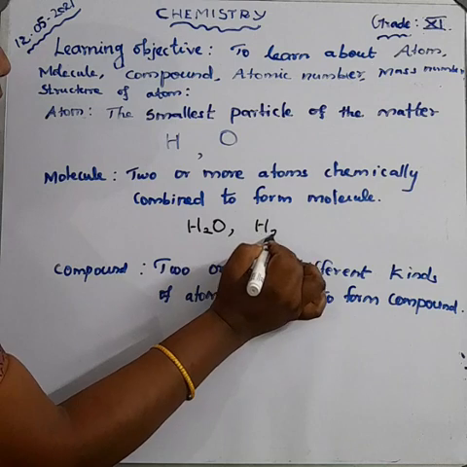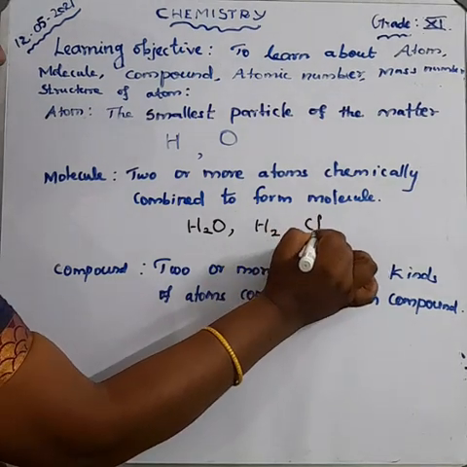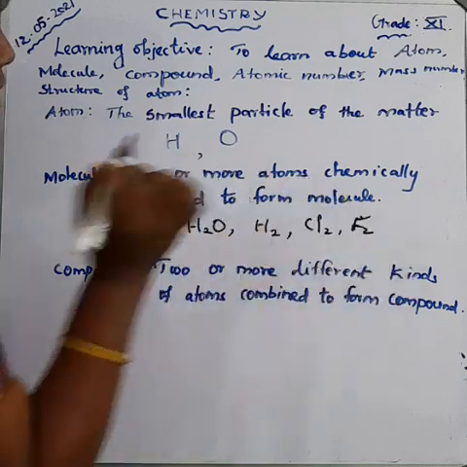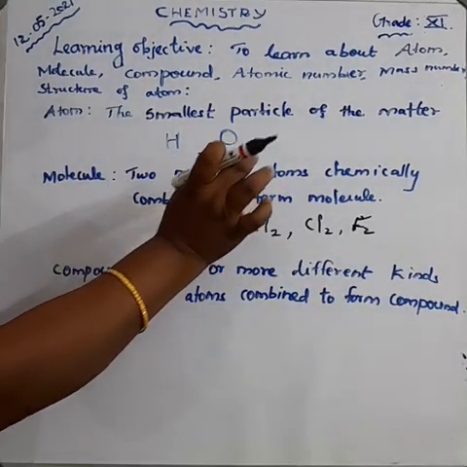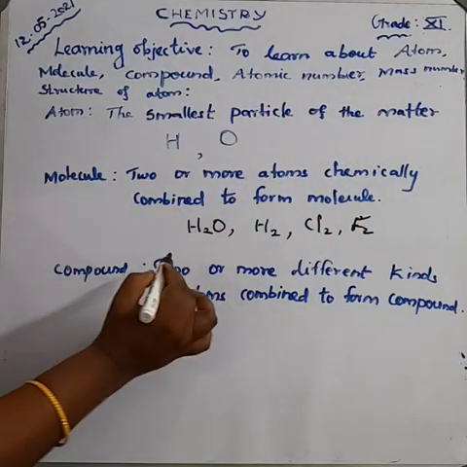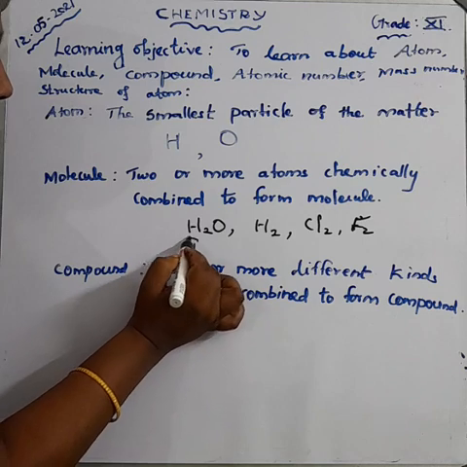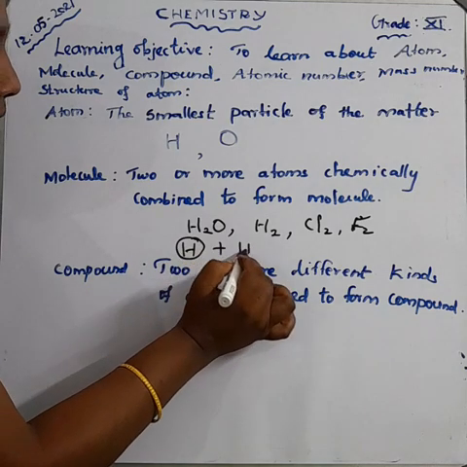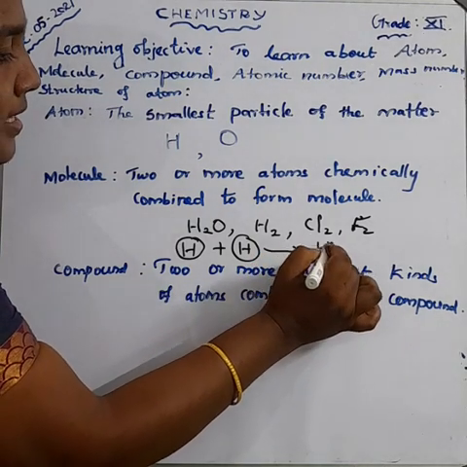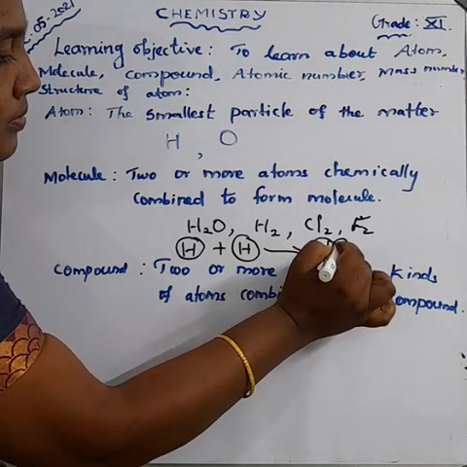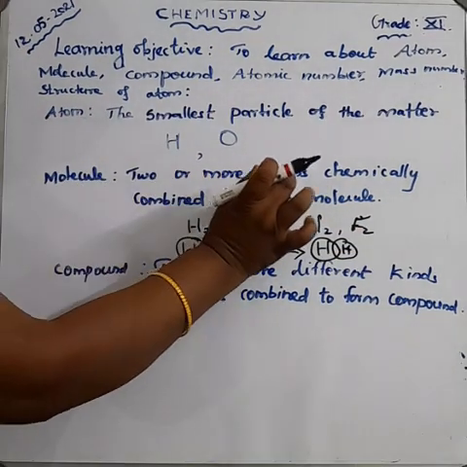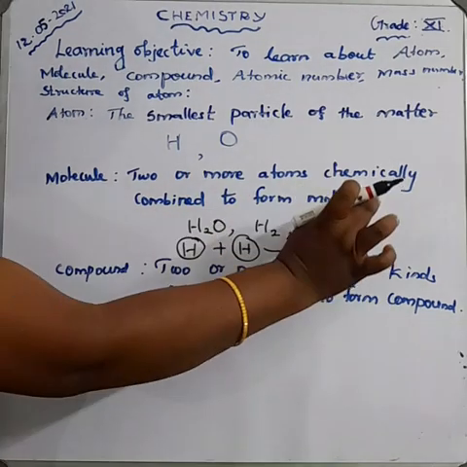Hydrogen, H2, chlorine and fluorine are also molecules. One hydrogen atom combined with another hydrogen atom forms a hydrogen molecule. So molecule means two or more atoms chemically combined to form a molecule.